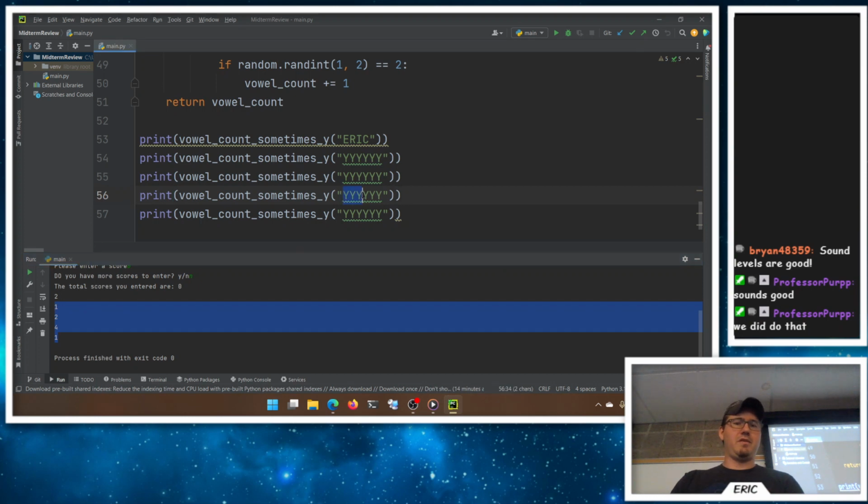Wow. 4 out of 6. That's pretty good. Well, I guess not. So 3 would be average, so we had some low ones here. It's a 50-50 chance.